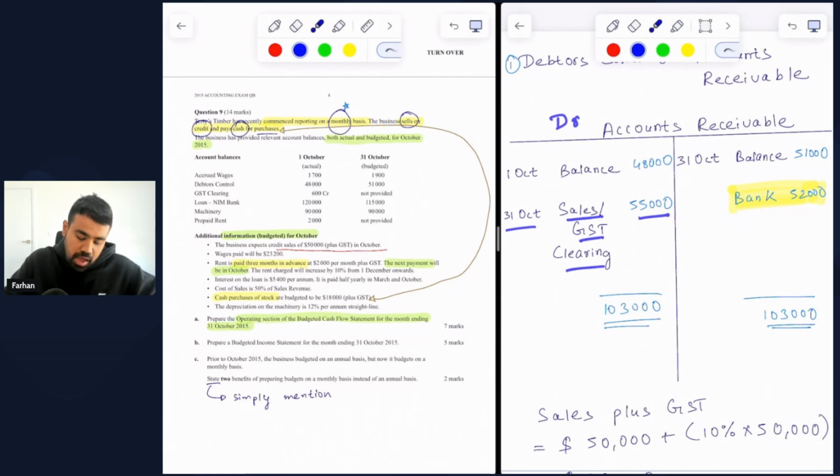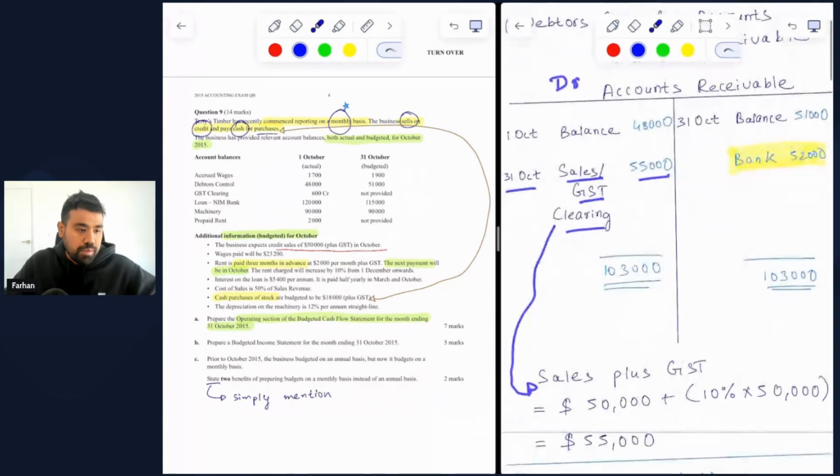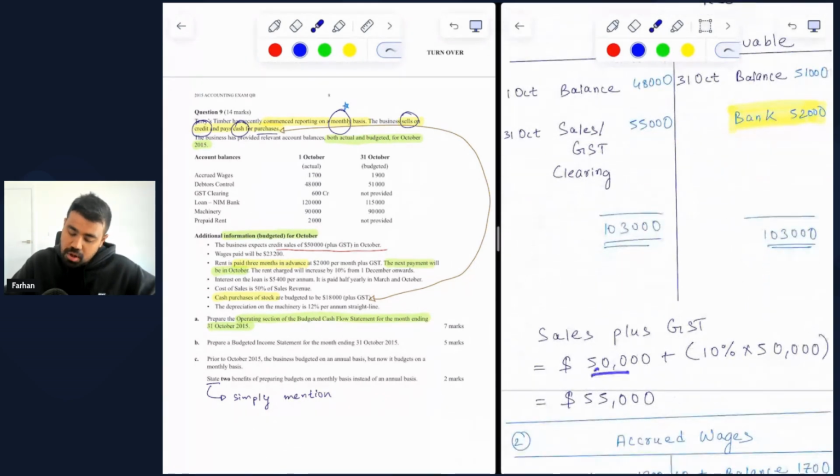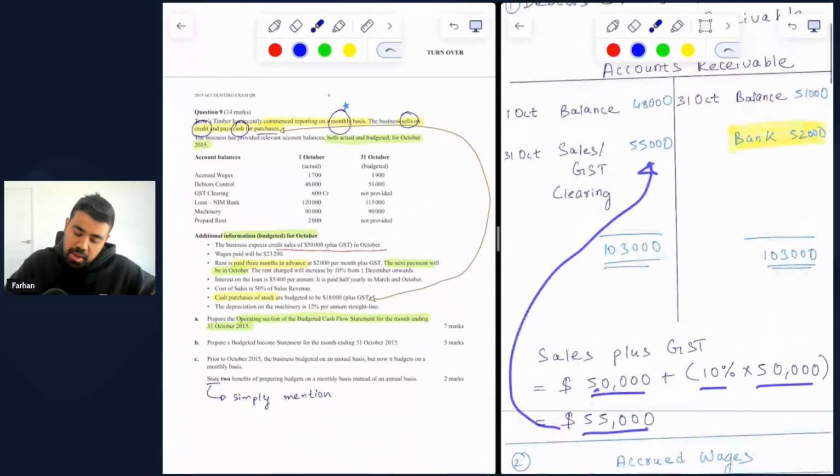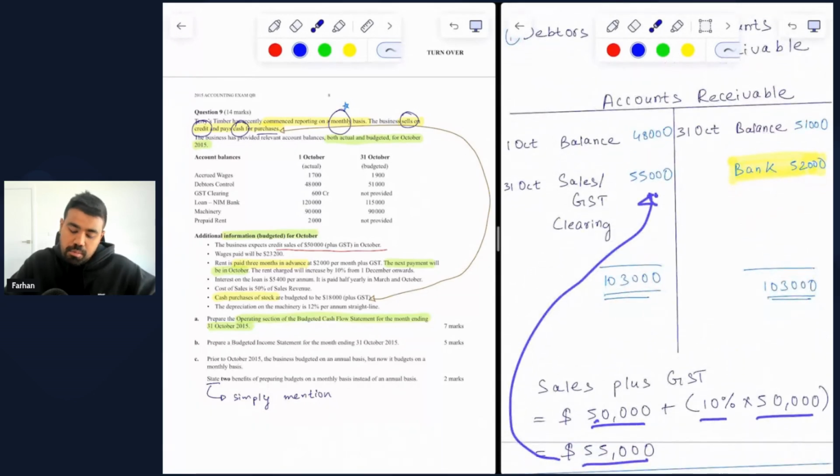Based on the first line that's given in the additional information, which says that the business expects credit sales of $50,000 plus GST in October. So if the credit sales are $50,000, then sales plus GST should be $50,000 plus 10% of 50,000, which gives us 55,000 in total as the total amount that we expect to receive from our accounts receivable.